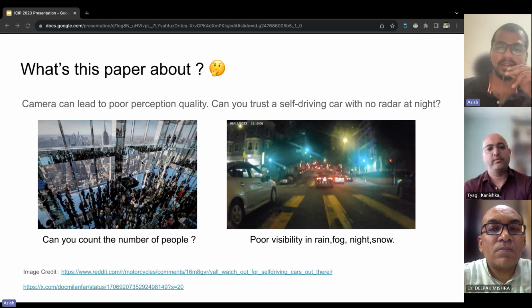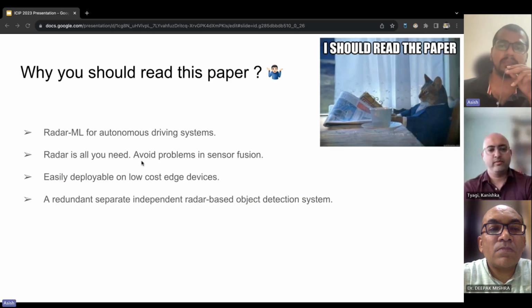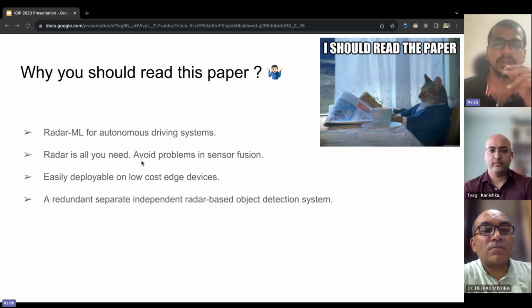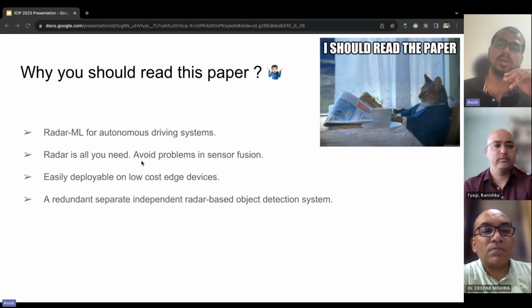And then why should you read this paper? This paper proposes the idea of having a standalone radar machine learning system for autonomous driving. This concept is quite exciting because it offers a potential solution for the issues we have encountered in the previous slide, like occlusion or poor visibility. Also, the paper tries to come up with a way without sensor fusion. The sensor fusion is a hectic job because you are trying to make sense of data from all sorts of different sensors. You can get into all sorts of problems, especially in areas like self-driving cars and robotics, all because you have to take data from different sensors.